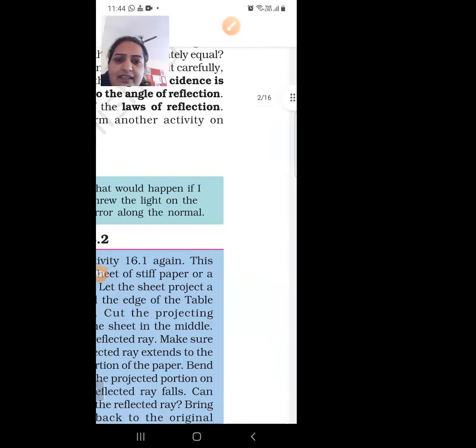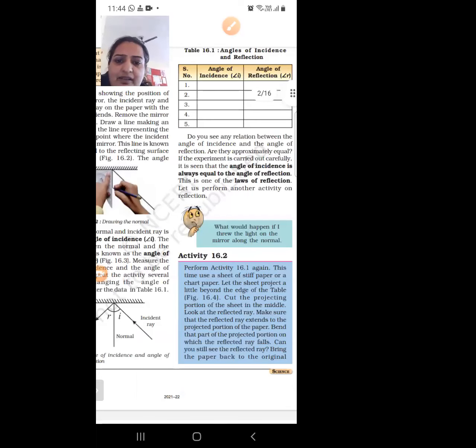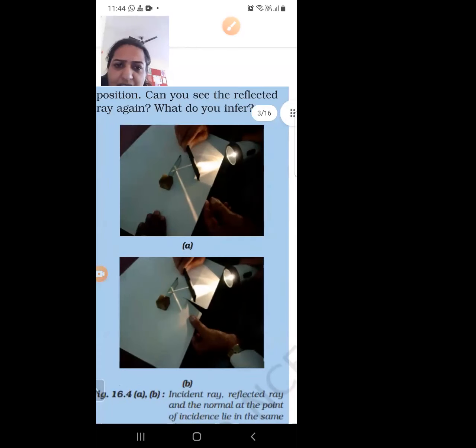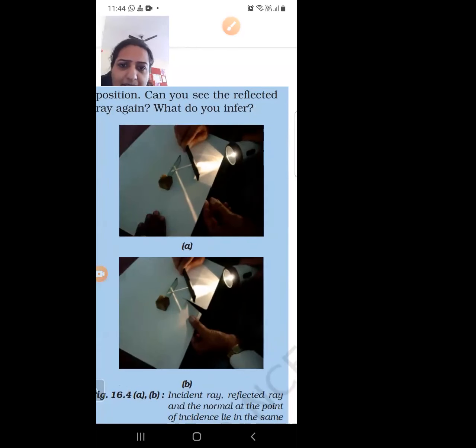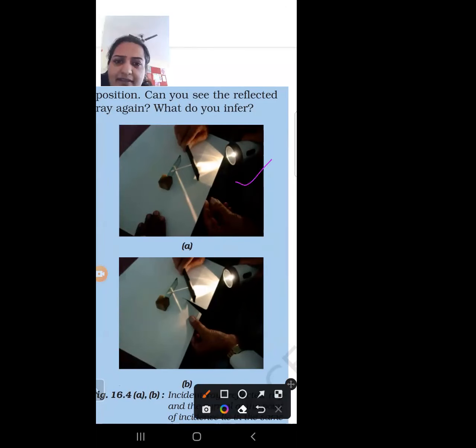So this is an activity in which we are taking a plane mirror and a torchlight. This is our torchlight, and on the table we are taking this white chart paper, which is very hard paper.